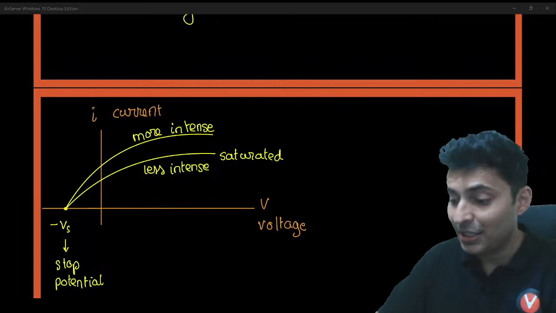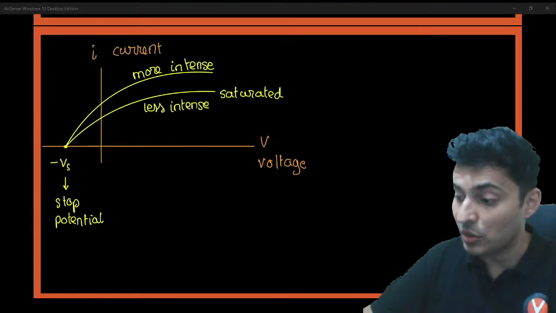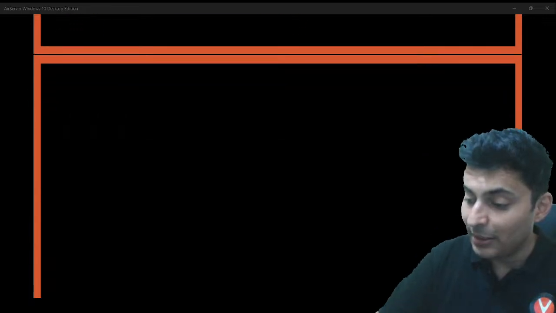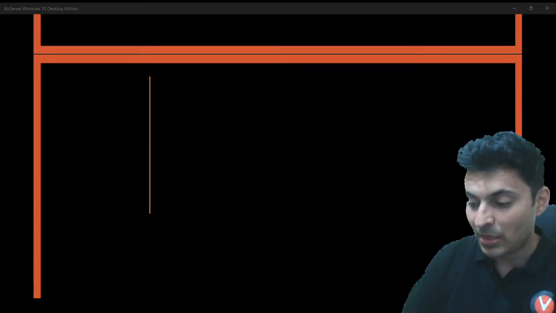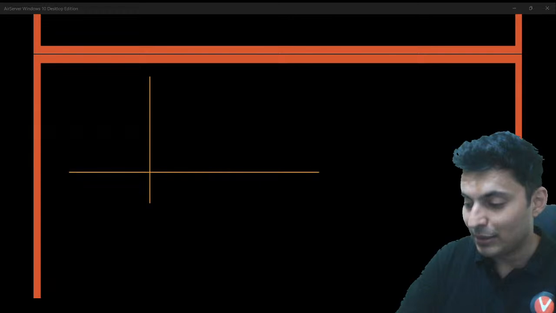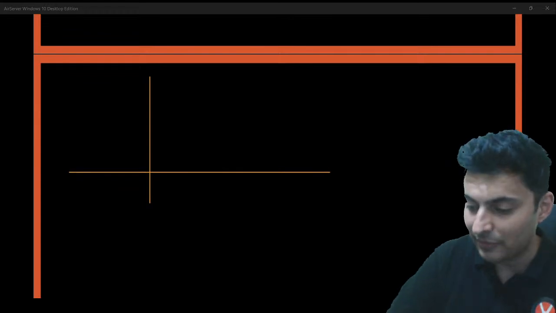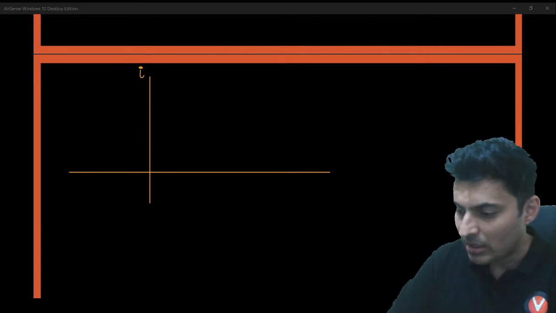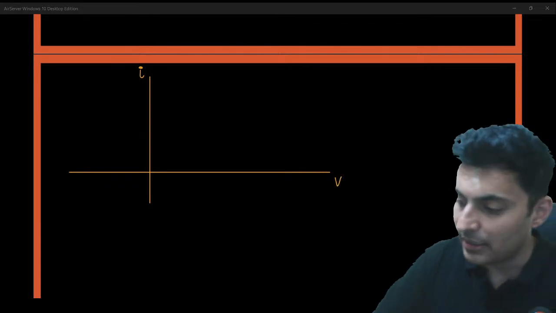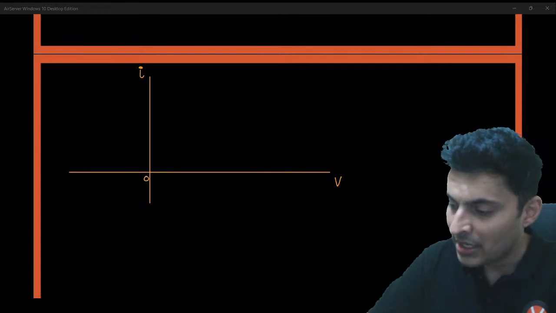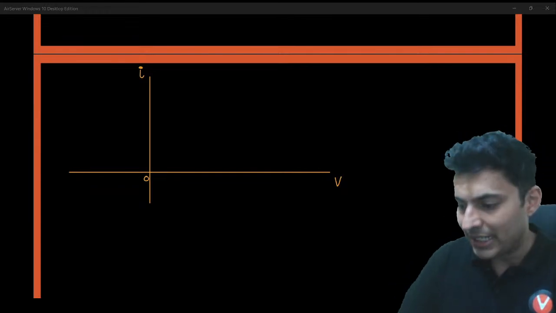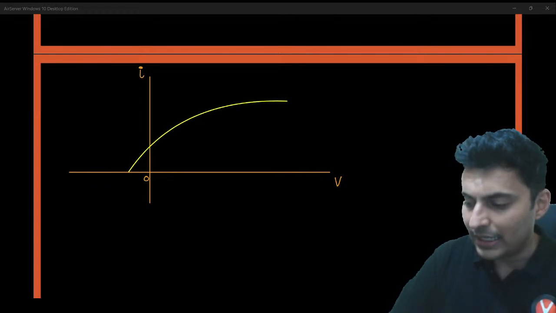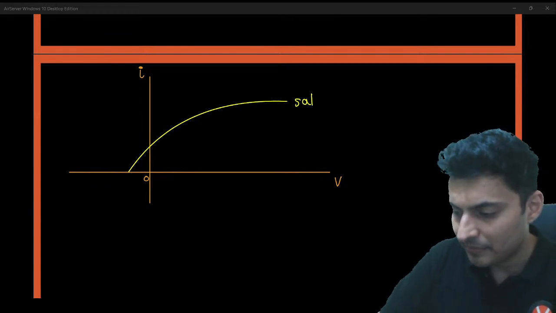But this graph, they have also drawn in NCERT in a slightly different manner, but for different frequencies of light, because the stopping potential actually depends on the frequency of the light as well. So this is how it looks. This is the voltage versus current graph. This is O. For the same intensity of light, let's say it reaches this saturation over here.